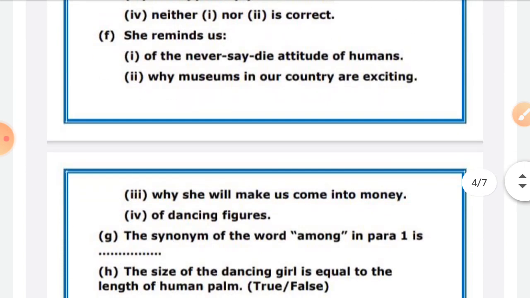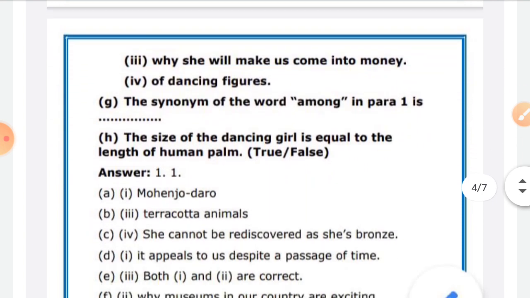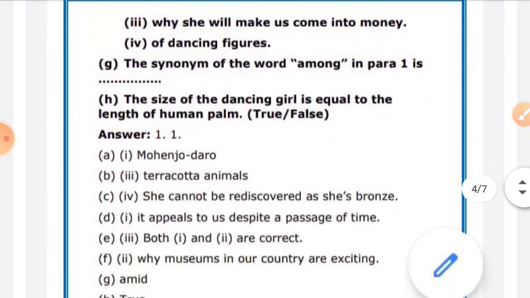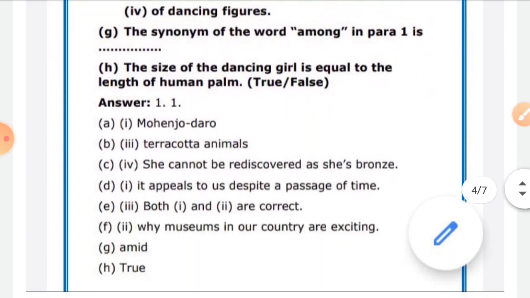So in this way, with omissions also, by omitting the options that you know, you can find the correct option. So all the time, if it is not possible for you to take the correct option, then just remove the wrong options first. The size of the dancing girl is equal to the human palm. So this is true.